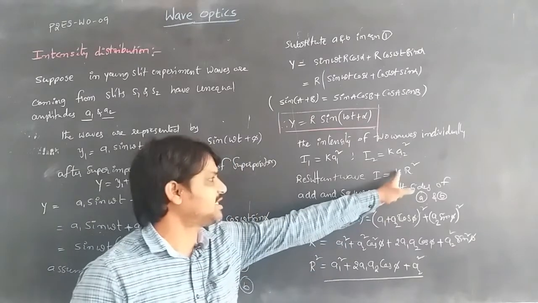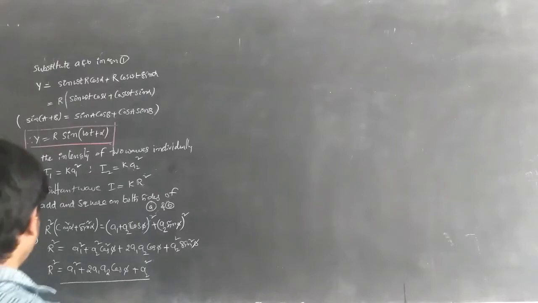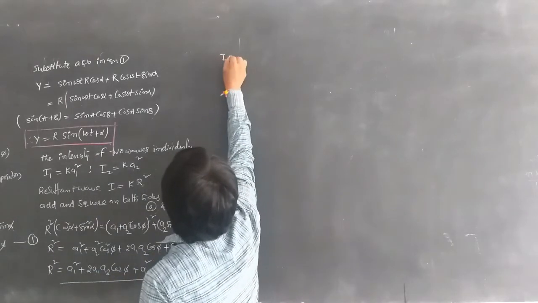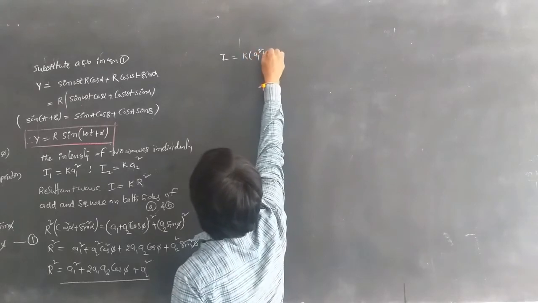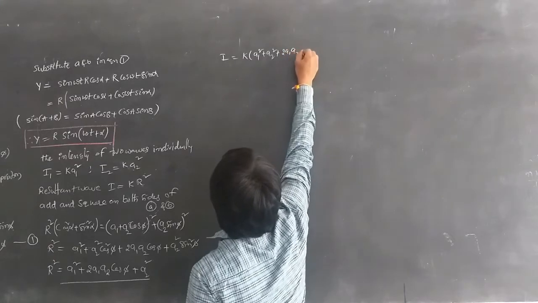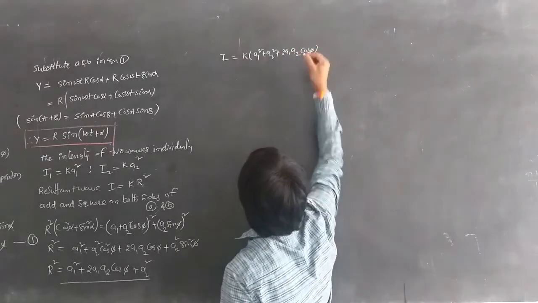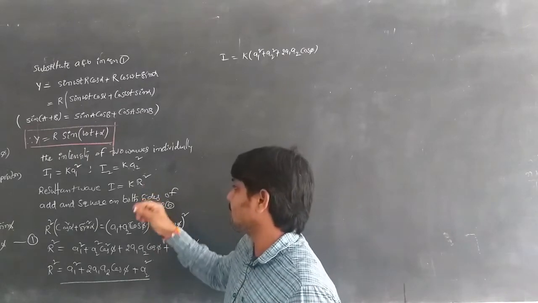Whenever we substitute in this equation, we get I is equal to k into a1 square plus a2 square plus 2 a1 a2 cos phi. We are substituting this equation in the above equation.